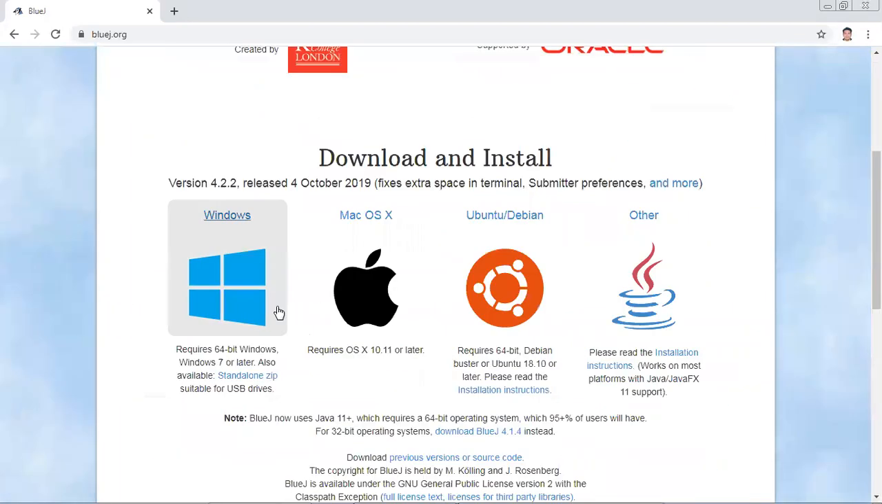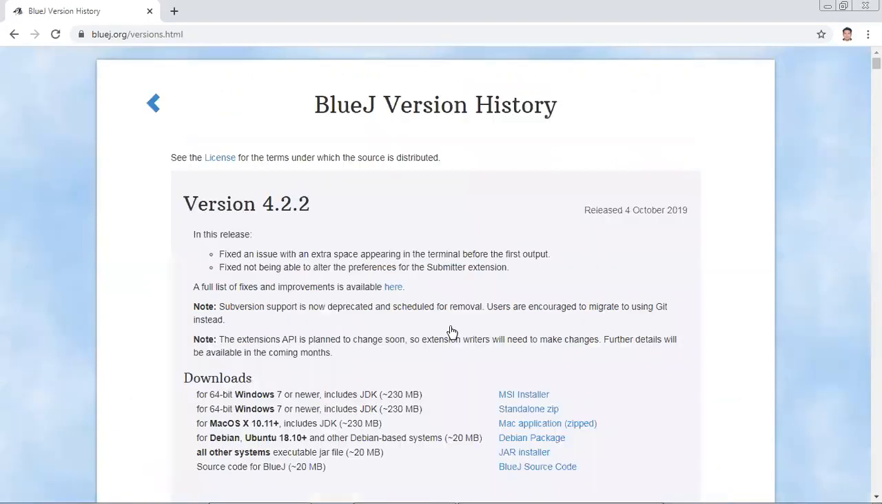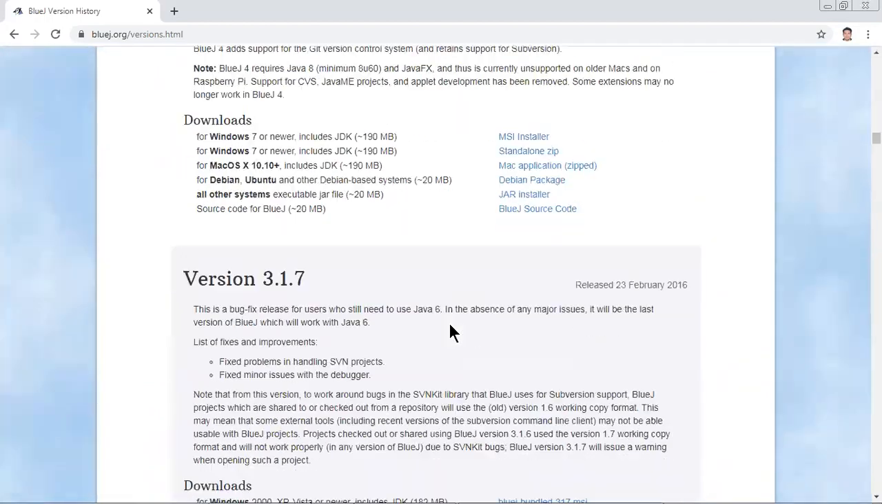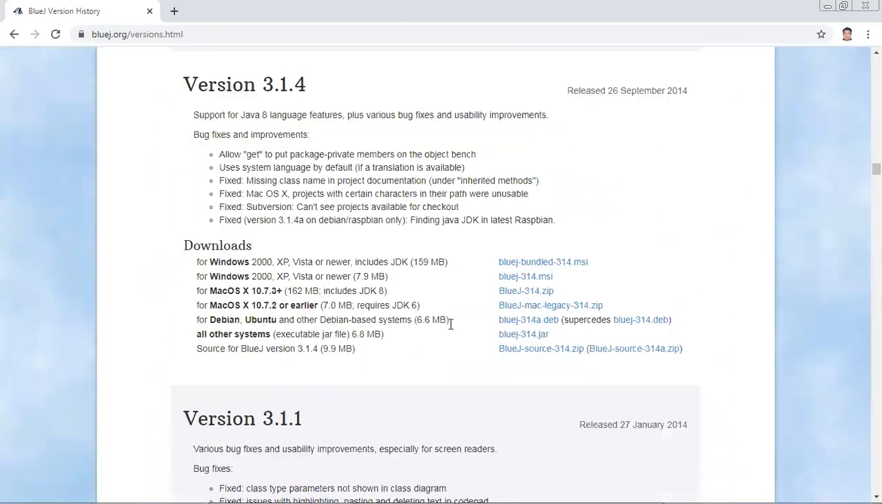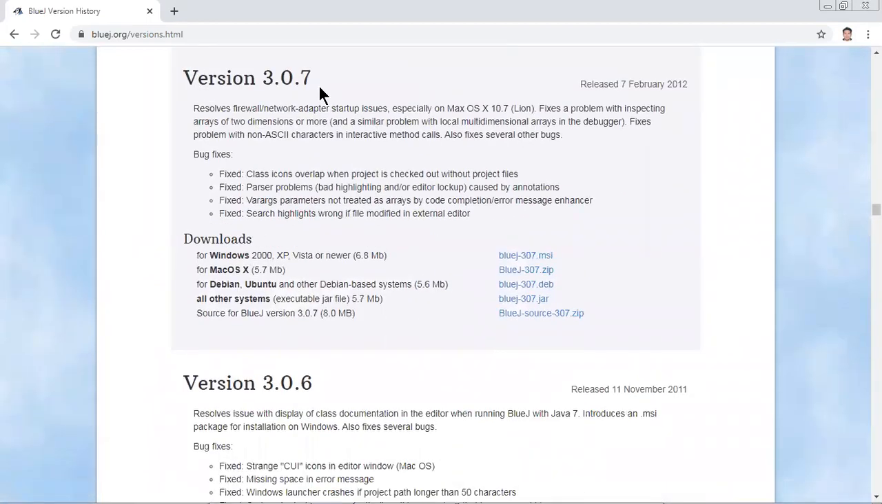Okay, download. Here you can see at the bottom, download previous versions or source code. Let me click over this option. 4.2.2, no, I want 3.0.7. Yes, I recommend you all to download 3.0.7. From here you can download the zip file. Clear na? For Windows, this first one, BlueJ 307.msi, and then you can install it in your system. Okay, clear na?